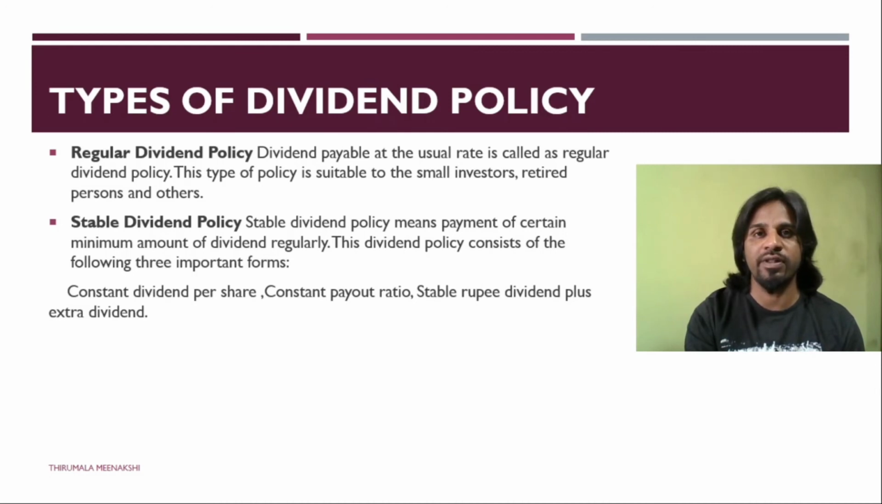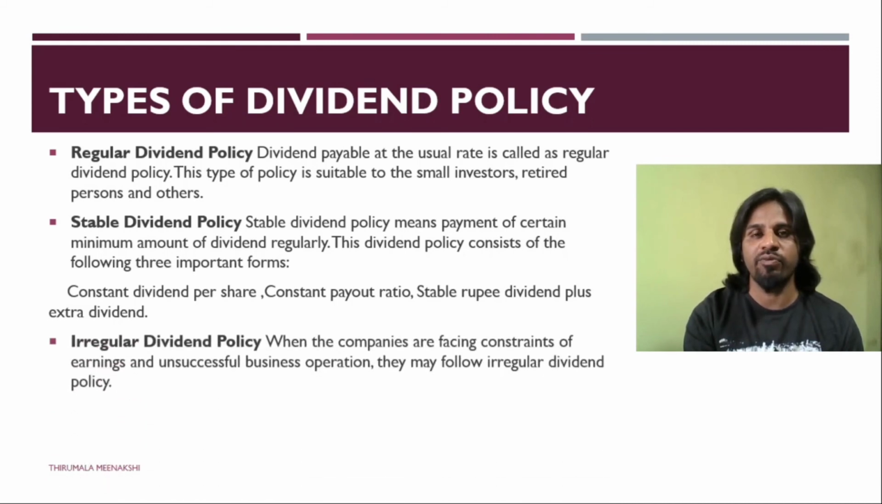Out of the profits earned, some constant part will be taken from that particular amount that has been earned. Then the company has the third way, stable rupee dividend plus extra dividend. Every year it keeps on paying 2 rupees as dividend, and if the profits are increasing, it will pay 2 rupees plus some extra dividend as profit increases.